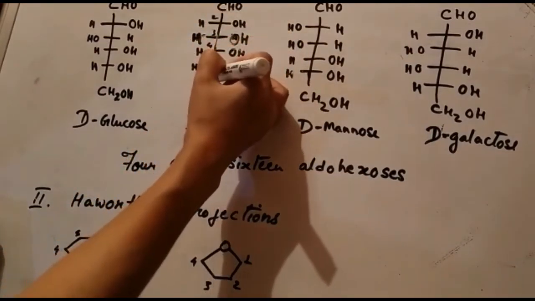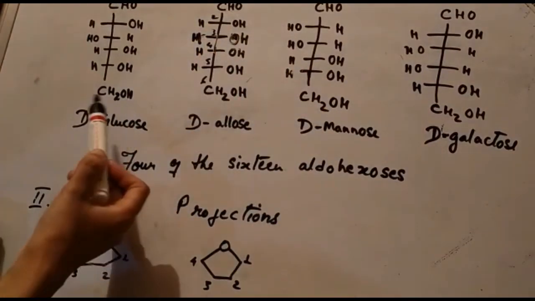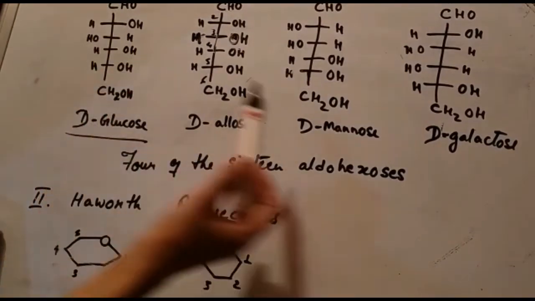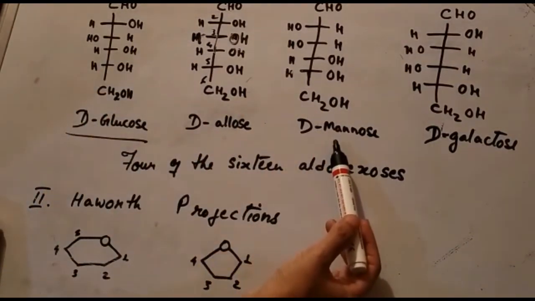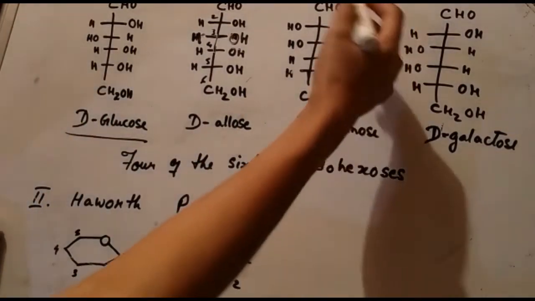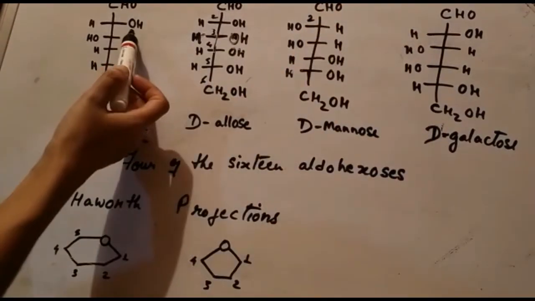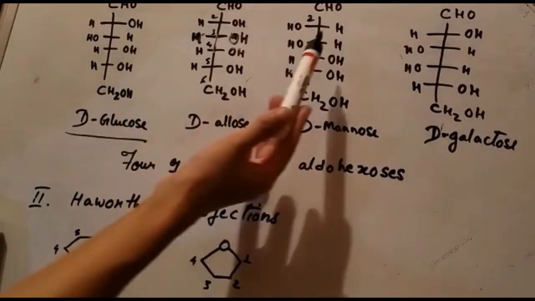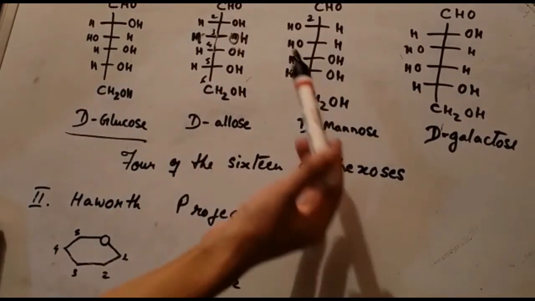4, 5 and 6. And just take a look at the structure of glucose and mannose here. What is the difference is in carbon number 2, where the hydroxyl group in case of glucose is on the right, whereas in mannose is on the left.